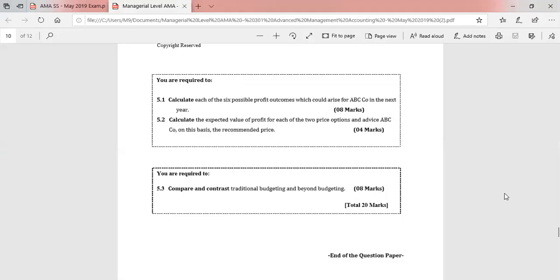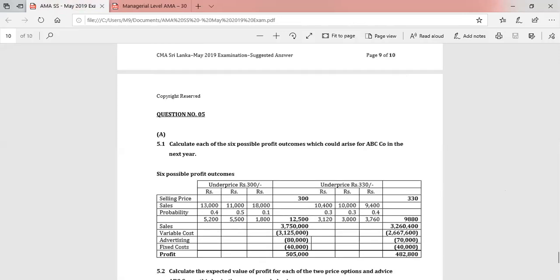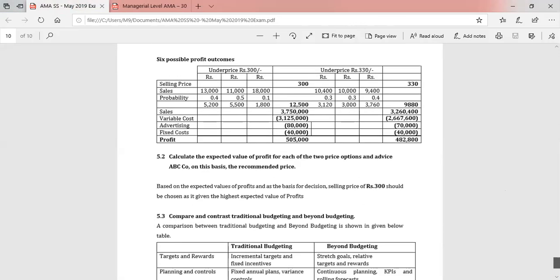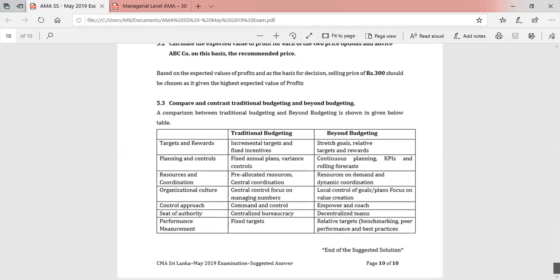In 5.3, it is asking to compare and contrast traditional budgeting and beyond budgeting. So for this, I will go to the suggested answers given by the CMA Business School. So we can read the answer given here. Compare and contrast traditional budgeting and beyond budgeting. A comparison between traditional budgeting and beyond budgeting is shown in the below table. So I will read the answer, then I will explain. So the differences have been identified across 7 parameters.